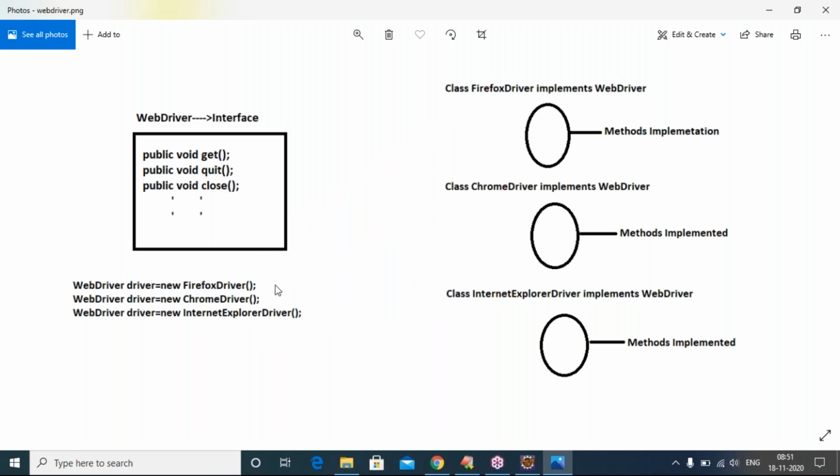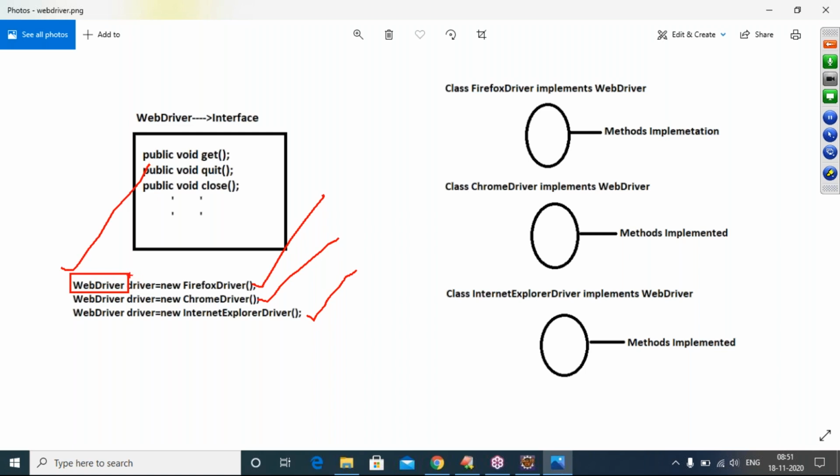90% of everyone tells this is to launch the Firefox, this is to launch the Chrome browser, this is to launch the IE. Like that they will tell. The problem is not the student, it's the trainer's problem. The trainer will tell the same thing: that line is to launch Firefox, this line is to launch Chrome browser, this line is to launch IE. Sir, why? What is WebDriver? What is Firefox? To launch Firefox, this command we can use. Write this command. Like that they will tell.